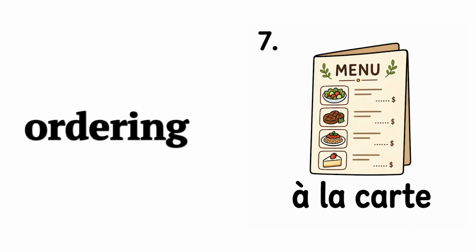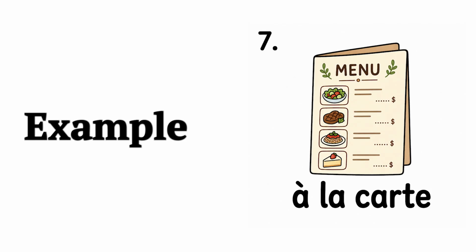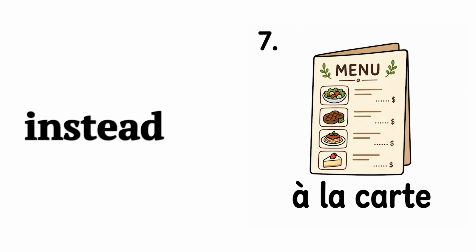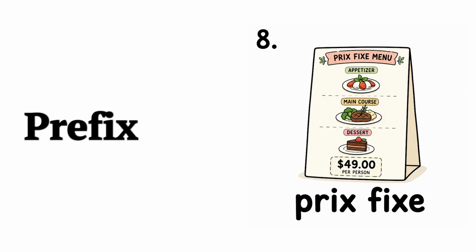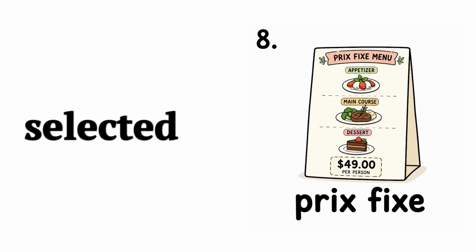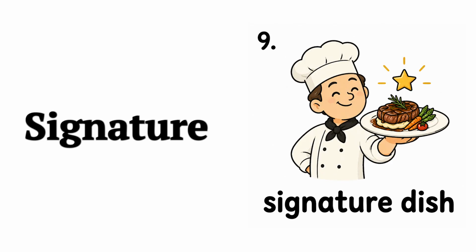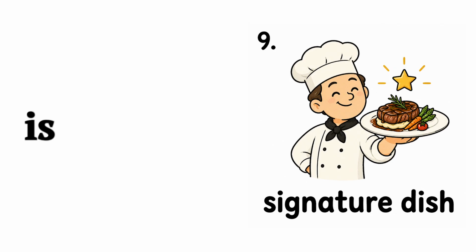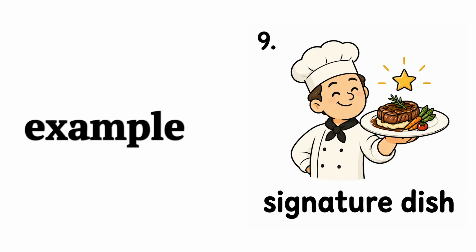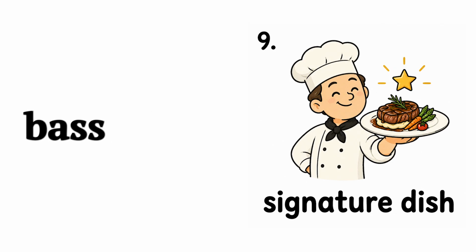À la carte, ordering separate dishes from the menu. Example, we ordered à la carte instead of choosing the set menu. Prix, a fixed price menu with selected courses. Example, the prix menu is good value. Signature dish, the dish a restaurant is famous for. Example, their signature dish is roasted sea bass.